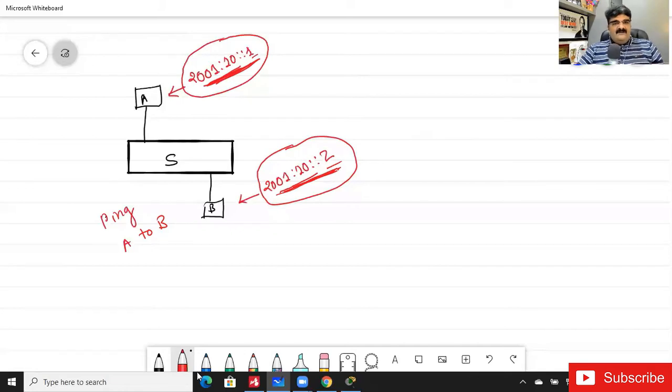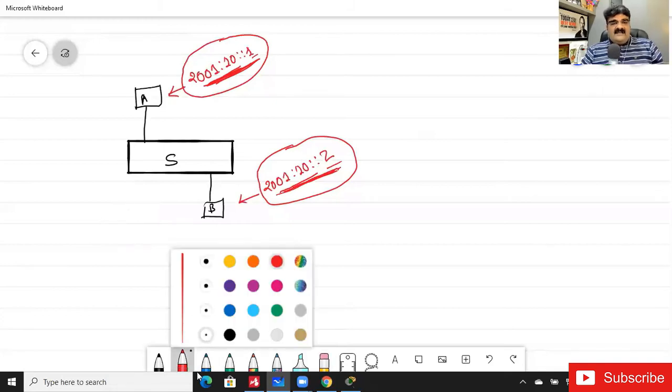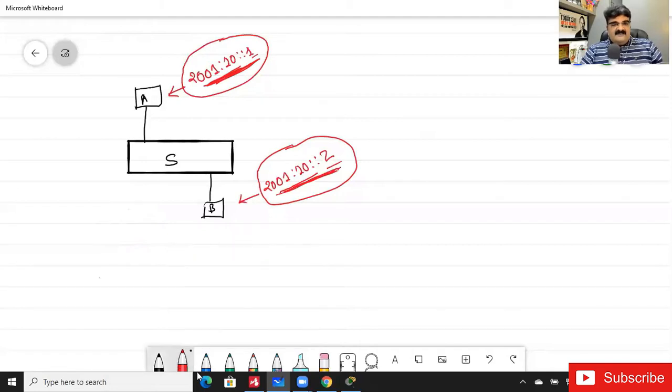Now, if I use this format, there will be an easy way. Utpal Bhai is talking about CIDR. Don't worry about it, we will talk about it. Now I want to say that I have a router. So this is my router.